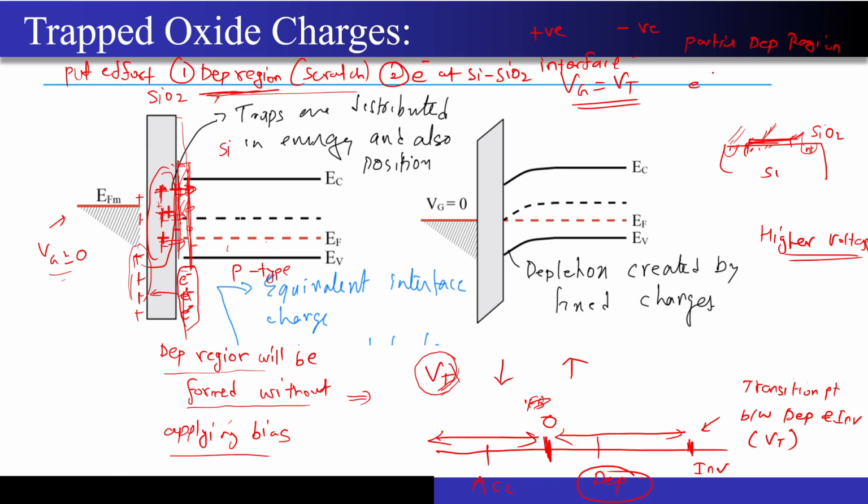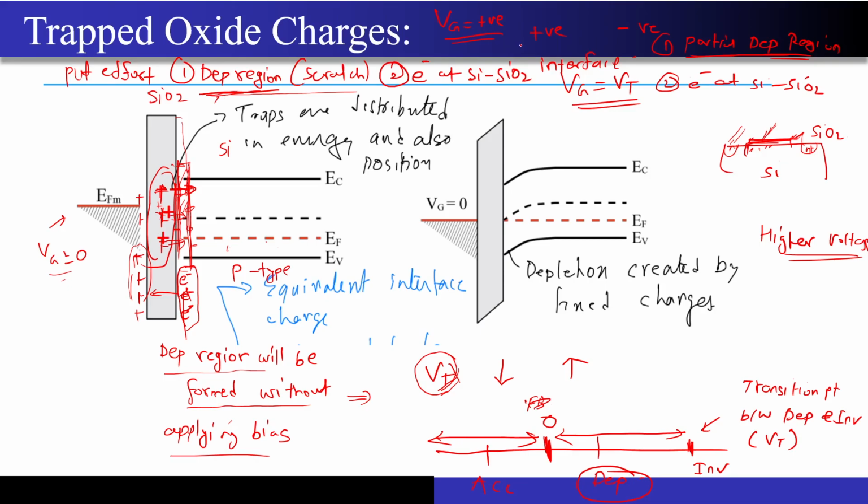and electrons at SiO2 interface. Now this is the new effort that I have to apply. Correct. So you can see I don't have to create the depletion region from the scratch. And how to create the depletion region? So you have to apply a Vg equal to positive when you have p-type semiconductor material as your substrate.